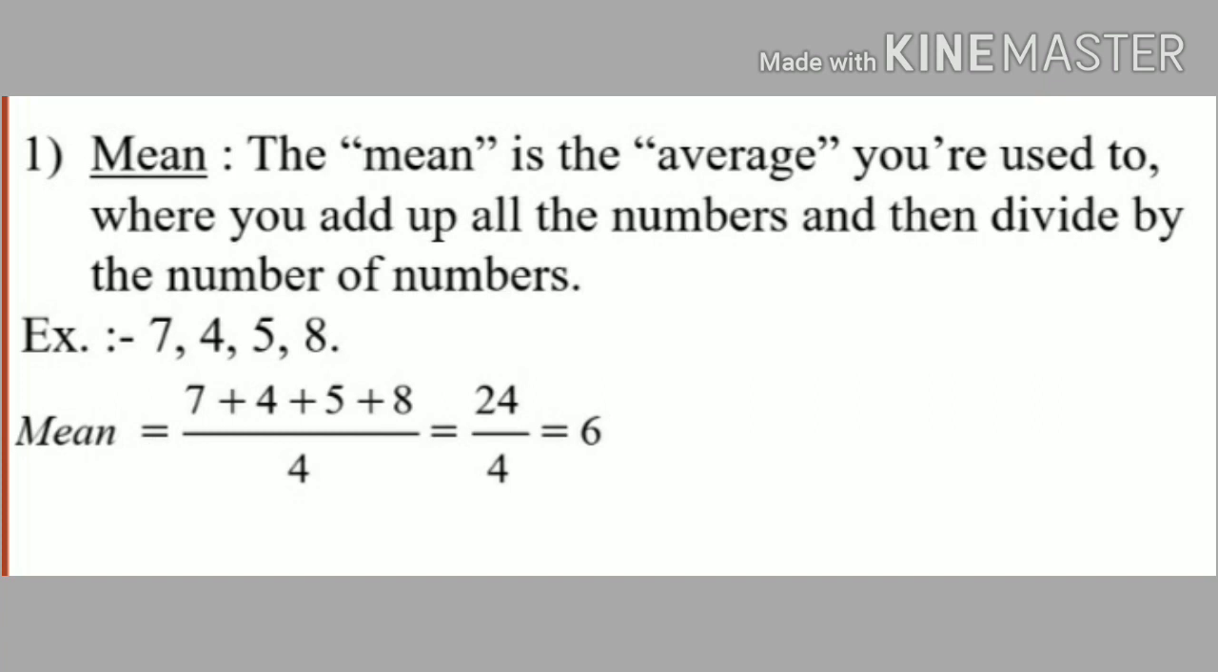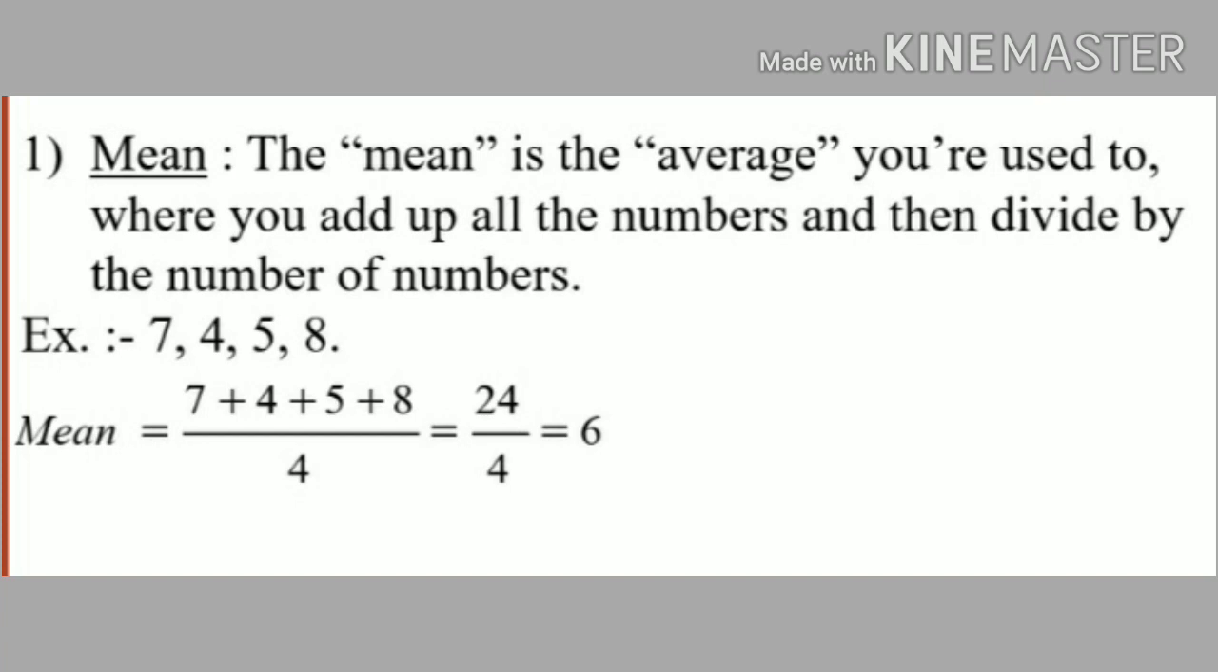The mean is the average you are used to, where you add up all the numbers and then divide by the number of numbers. You know, children, how to find the average. Okay. So here is one example, children. There are a total of 4 numbers: 7, 4, 5, 8. We have to find the average of these numbers.